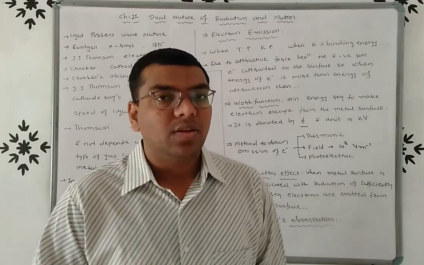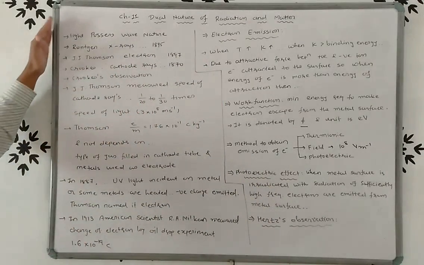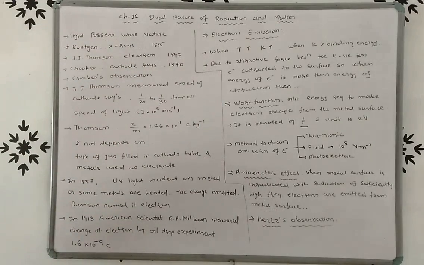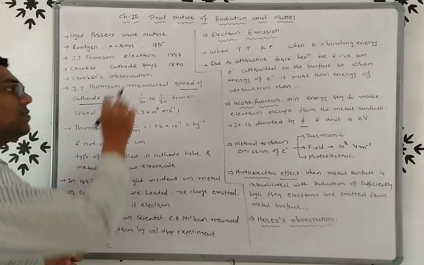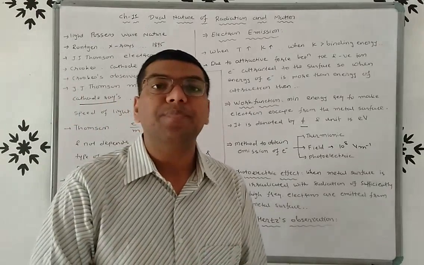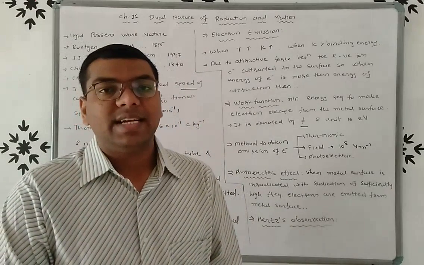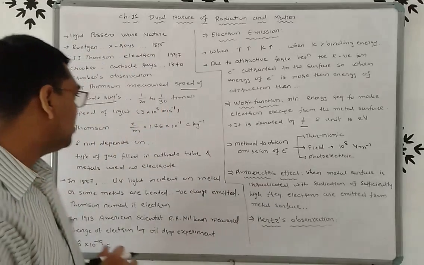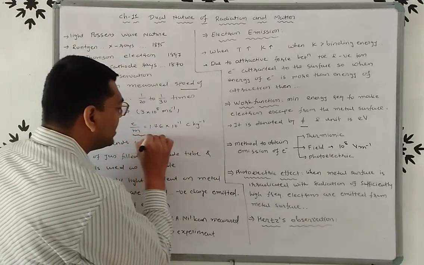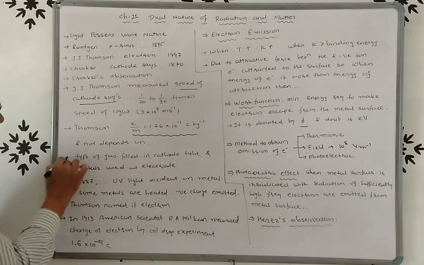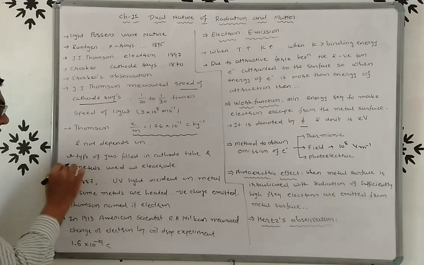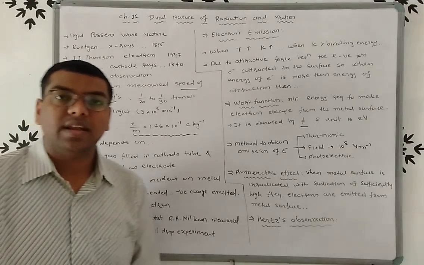So friends, you have to remember this history that we discussed. You have to remember these values. The speed of cathode ray is 1/20 to 1/30 times the speed of light, that is 3 into 10 raised to 8 meter per second. You have to remember the ratio e by m, that is 1.76 into 10 raised to 11 coulomb per kilogram, right? This e by m ratio does not depend on the type of gas and metals used as electrode.